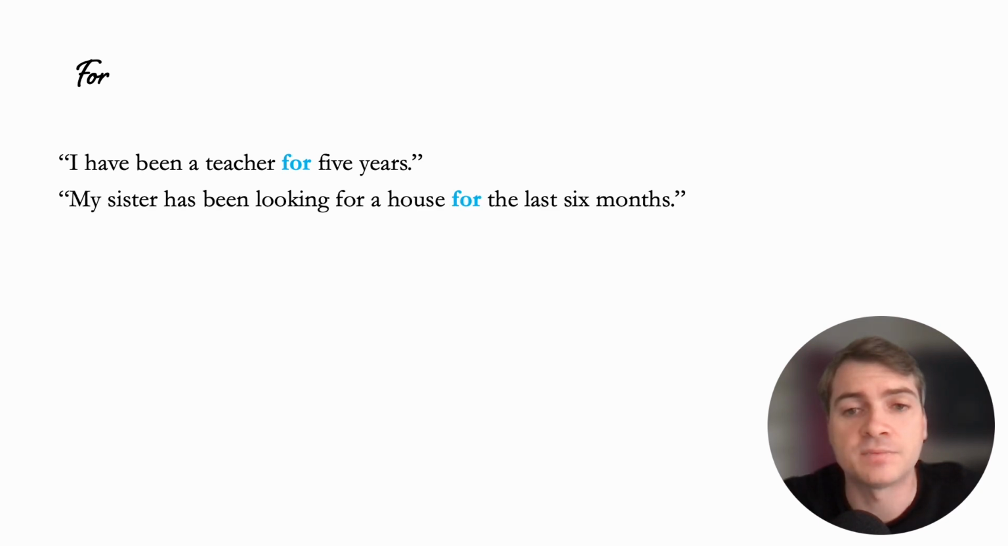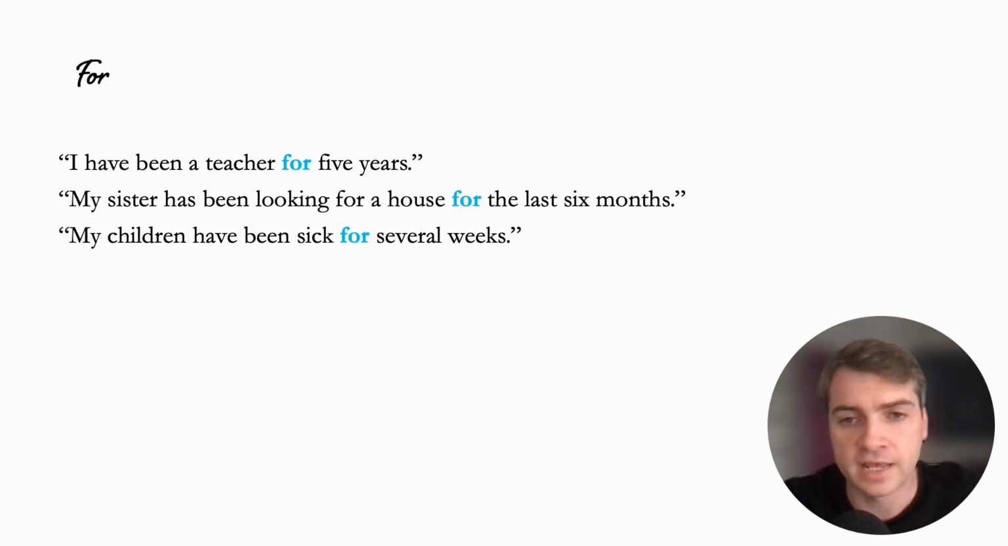My sister has been looking for a house for the last 6 months. Again, duration, the last 6 months up to now, so we use for. My children have been sick for several weeks, okay? They have been sick and they still are sick, that time up to now, and we use for because it's a duration of time, several weeks.